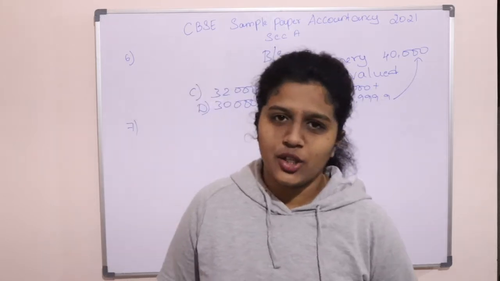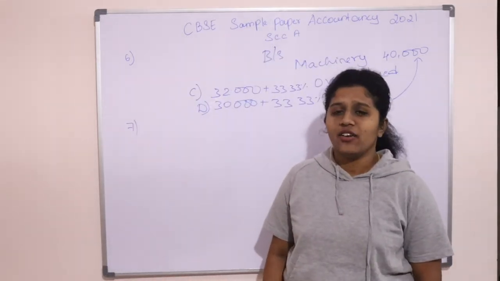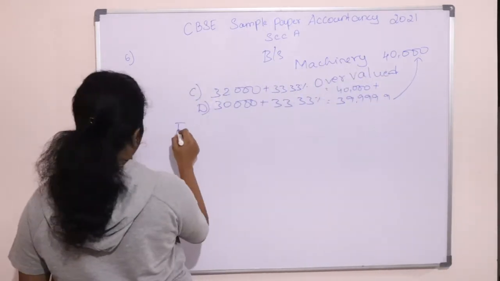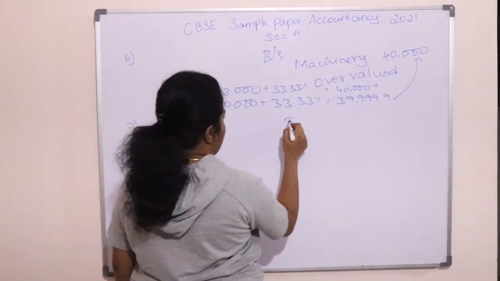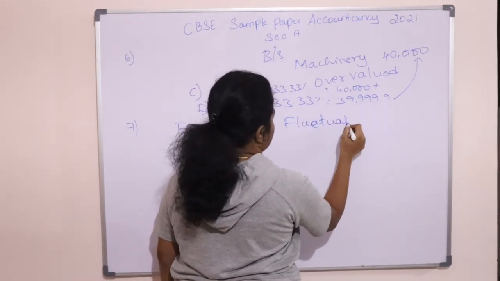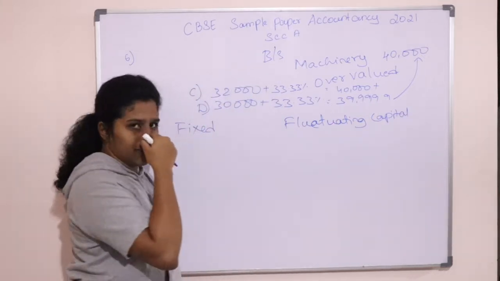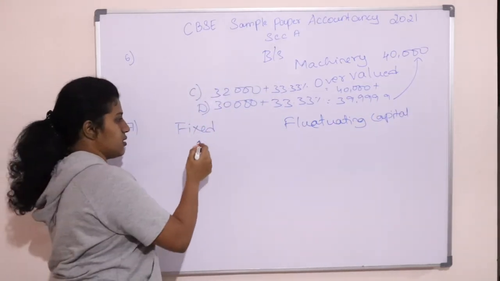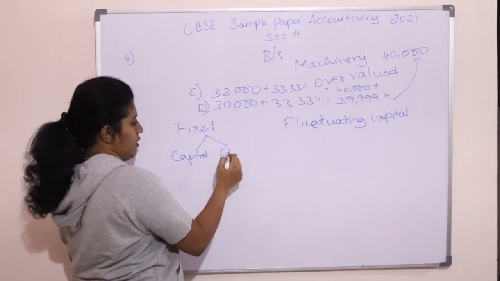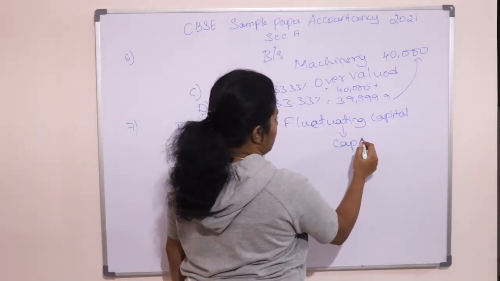So we'll solve the 7th question. In this they are asking, where will partner's salary be taken? Now there are two types of maintaining partner's capital accounts. One is fixed and one more is fluctuating capital. What is the fixed capital system? In this we maintain two accounts, one is capital account, one more is current account. In fluctuating capital, we only maintain the capital account of the partners.